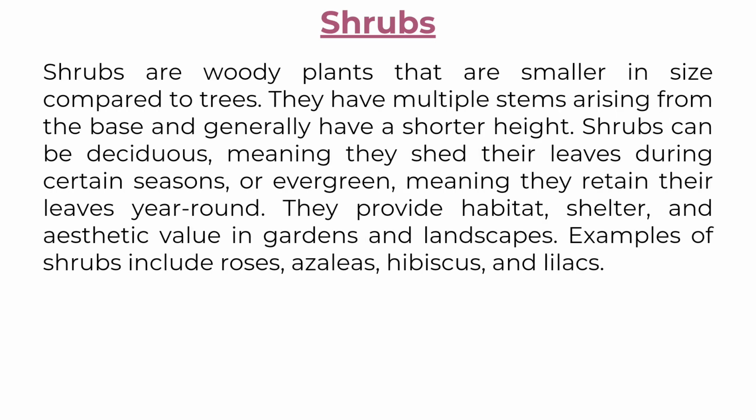Shrubs. Shrubs are woody plants that are smaller in size compared to trees. They have multiple stems arising from the base and generally have a shorter height. Shrubs can be deciduous, meaning they shed their leaves during certain seasons, or evergreen, meaning they retain their leaves year-round. They provide habitat, shelter, and aesthetic value in gardens and landscapes. Examples of shrubs include roses, azaleas, hibiscus, and lilacs.